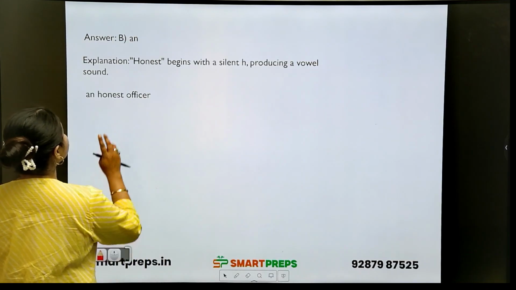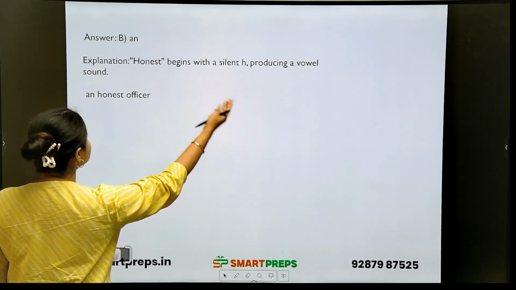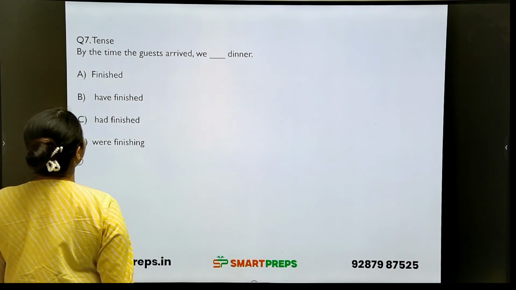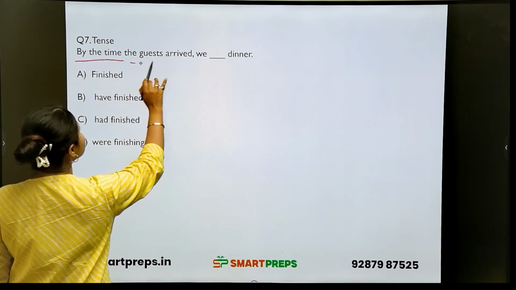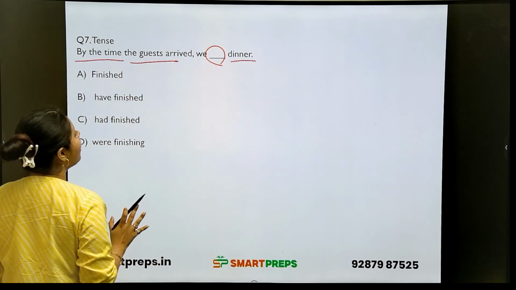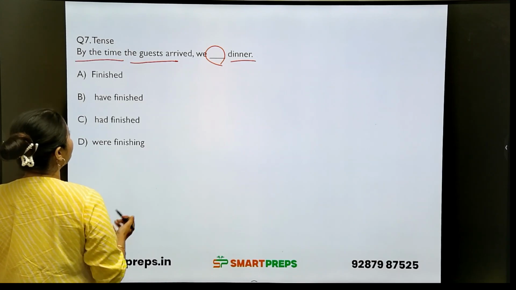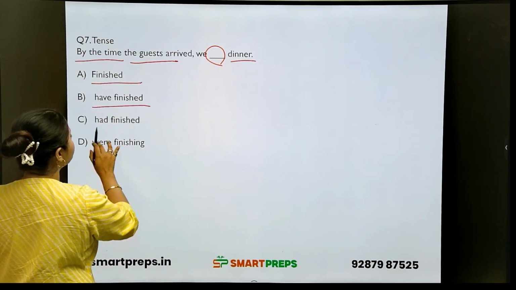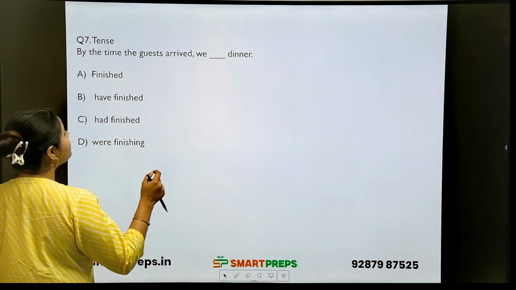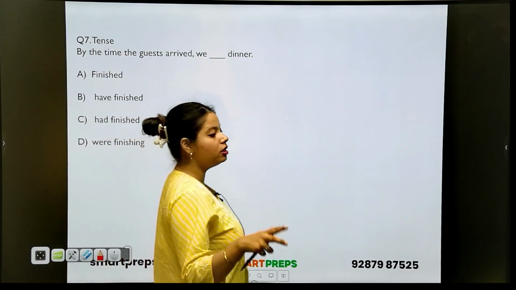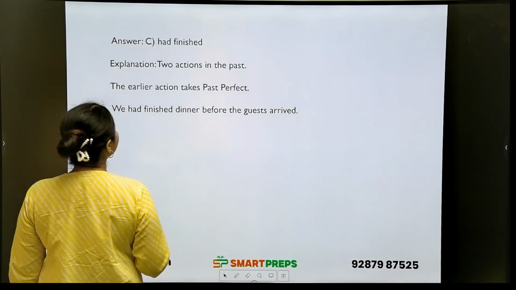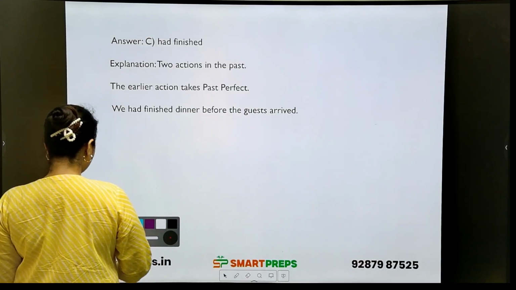All right. So the explanation: honest begins with a silent H producing a vowel sound, an honest officer. Next is tense. By the time the guests arrived, we dash dinner. We finished dinner, we have finished, we had finished, we were finishing dinner. So we are talking about a particular time frame, so we have to use what? Had finished, because there are two actions in the past.